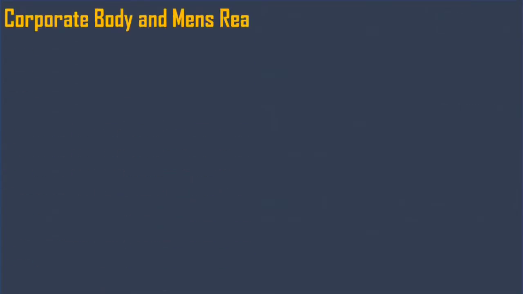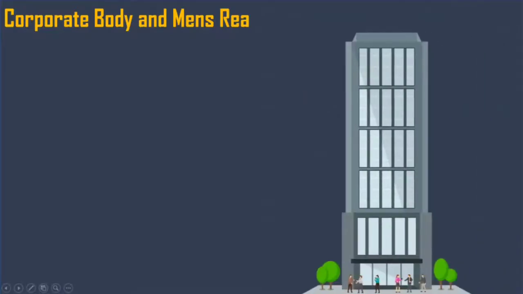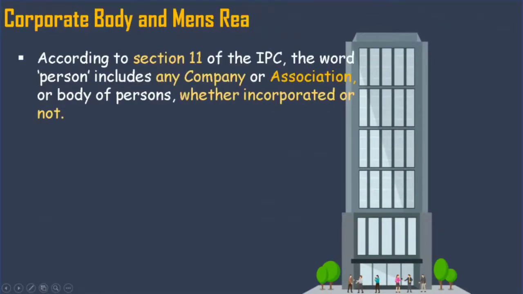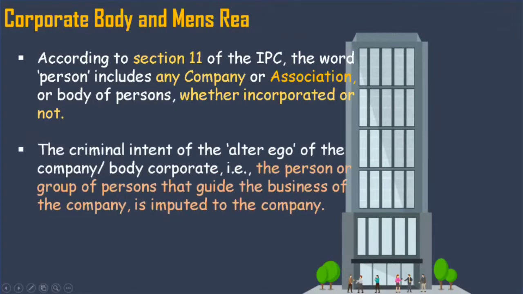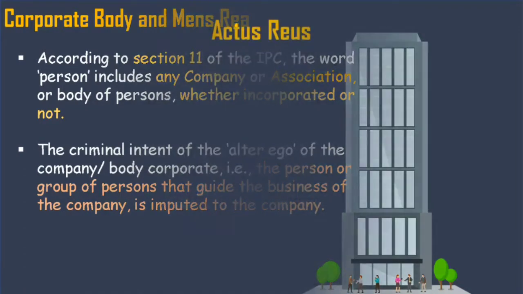Now we need to understand what really is meant by corporate body and mens rea. So what really is meant by corporate body? First of all, in the definition of the IPC, corporate body is also included according to section 11. It is written that it includes any company or association or body of persons whether incorporated or not. The second thing is the criminal intent of the alter ego of the company, the person or group that guides it, is imputed. So here the mens rea will also be seen in case of corporate body. So that is nothing but corporate body and mens rea. Okay, I hope you got the point.